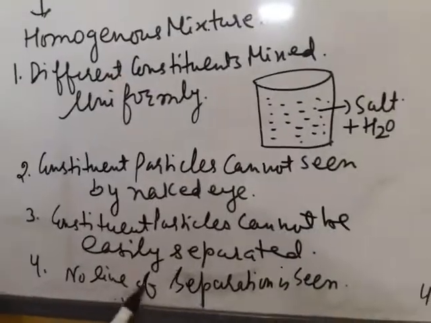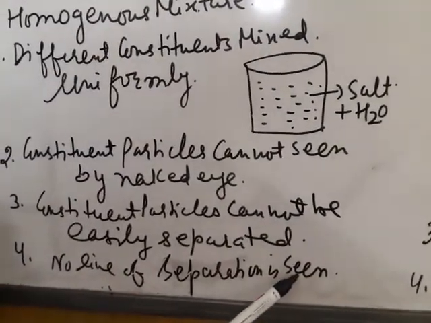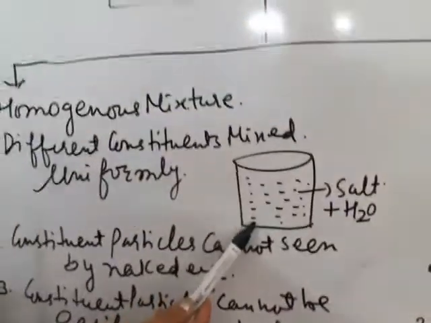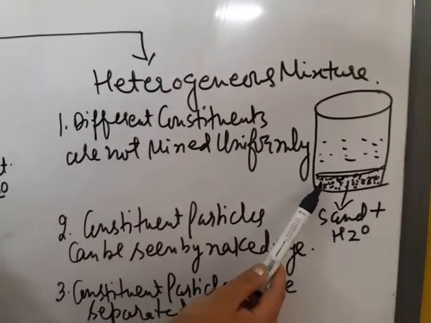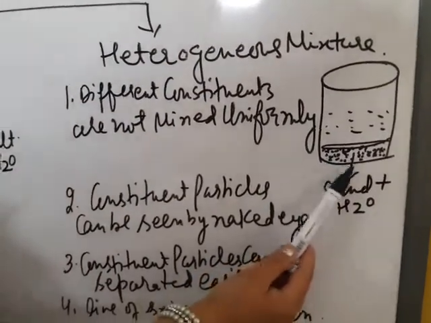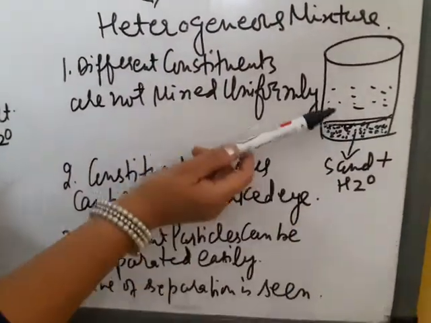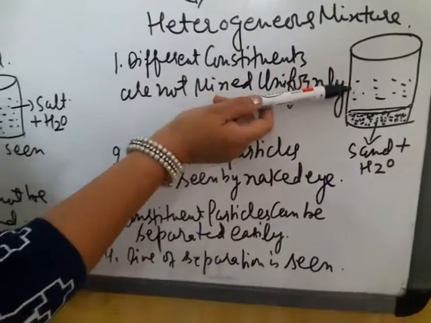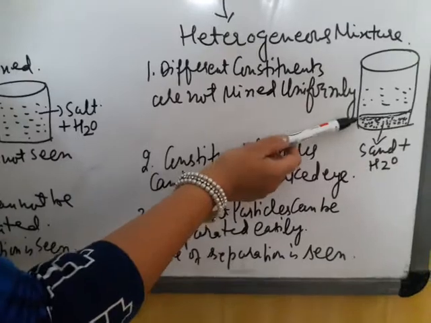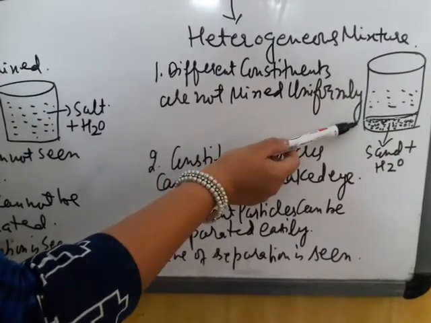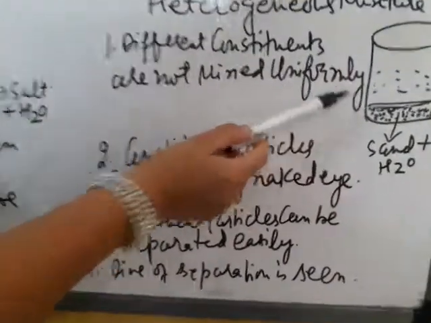Then, no line of demarcation is seen in homogeneous mixture. You will not see any line of demarcation. But in heterogeneous mixtures, sand settles down at the bottom and you can see that there is a demarcation line between water and sand. And this indicates that this is a heterogeneous mixture.